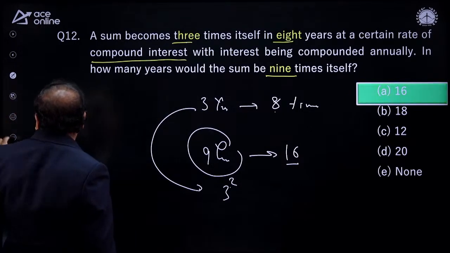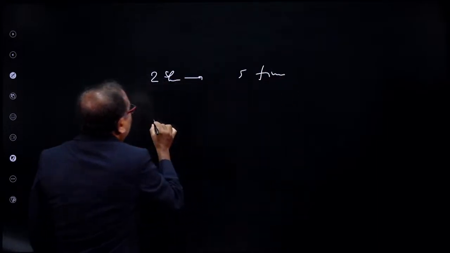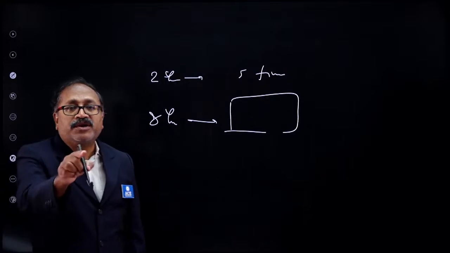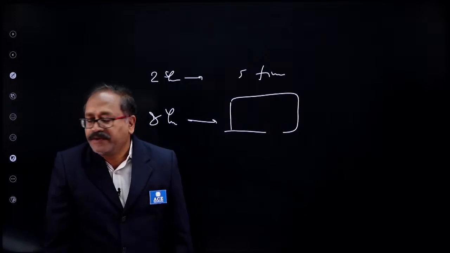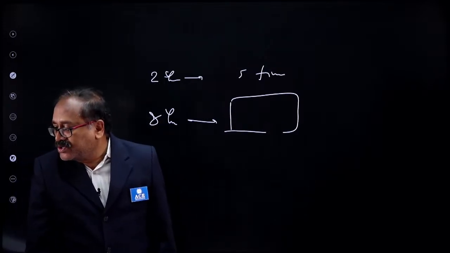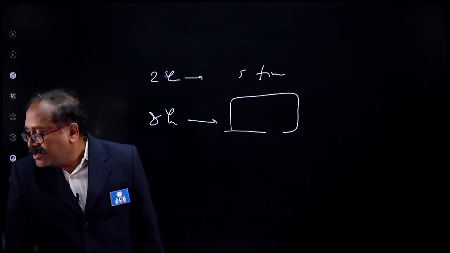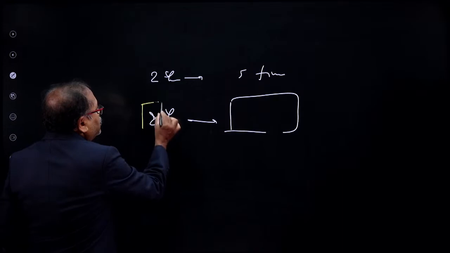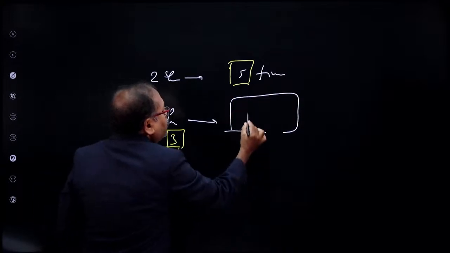In order to give an example, let's say a sum in 2 years becomes 5 times. Then in 8 years it will be how many times? In compound interest. I'm waiting for your response. 15. Okay, Sheikh sir is saying 15, Anil 15. Yes, that's right. How do I answer the question? This 8 is nothing but 2 to the power 3. So this 3 into this 5 times, 3 into 5, that's 15.